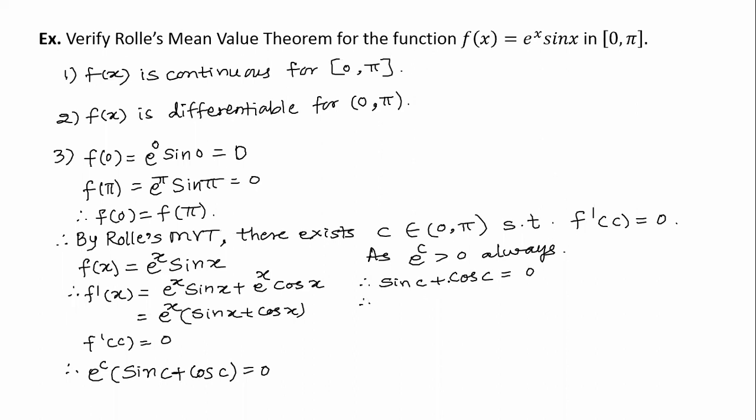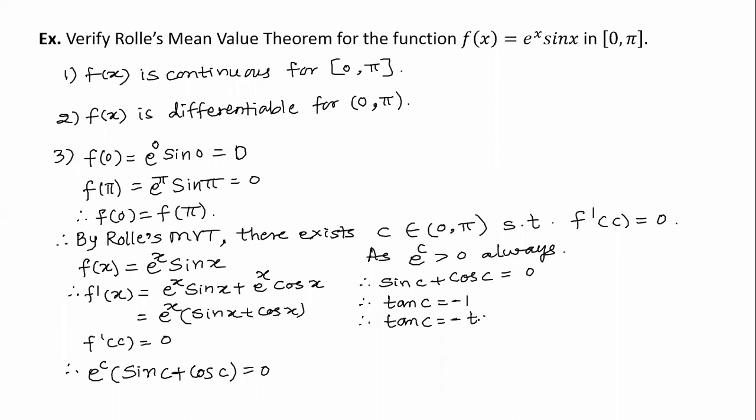So divide by cos c. Sin c by cos c will be tan c. Tan c plus 1 is equal to 0. So tan c is equal to minus 1.